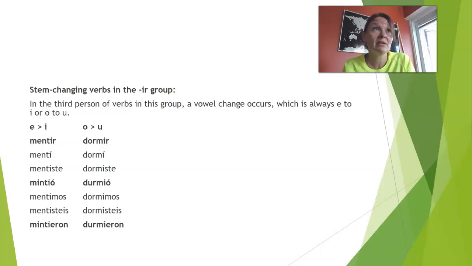For example, dormir, it's O to UE: duermo, duermes. But it doesn't matter. In preterite tense, stem changing verbs ending with -ir have a vowel change in third persons, singular and plural. E turns to I and O turns to U. Okay, mentí, mentiste, mintió, mentimos, mentisteis, mintieron. O dormí, dormiste, durmió, dormimos, dormisteis, durmieron.